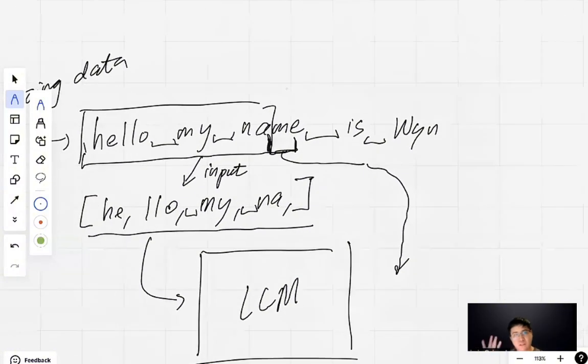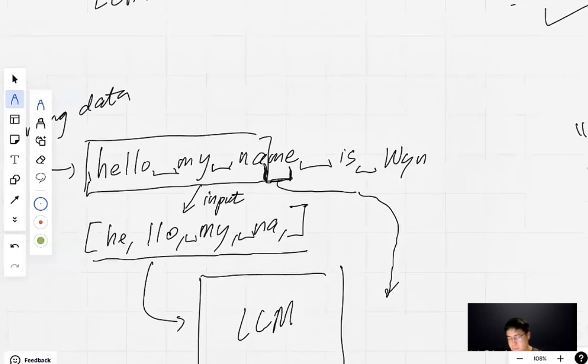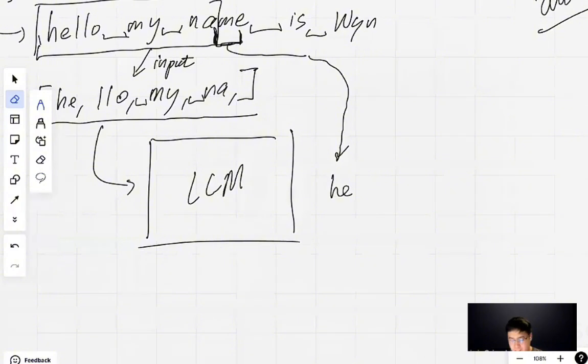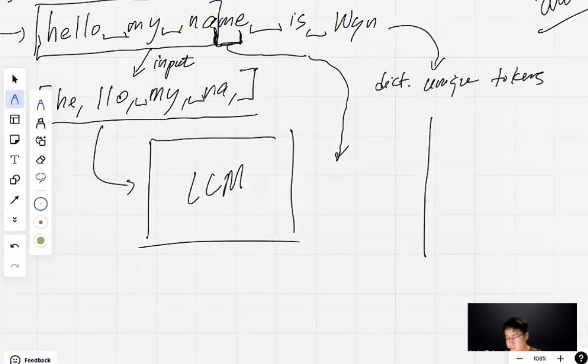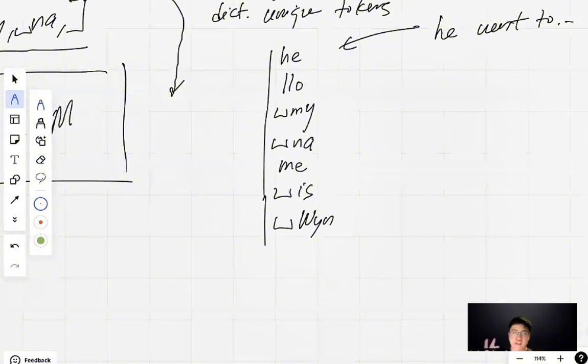In fact, all of the tokens can be a candidate. Diba? It could be, i-predict niya, he. What you do is you create a dictionary of tokens. That dictionary is this, he, lo, tapos, my, na, me, right? The thing is, this dictionary is a unique set of tokens from all of the training texts. This is actually represented as a bunch of numbers, right?